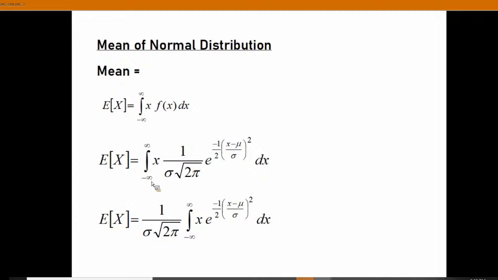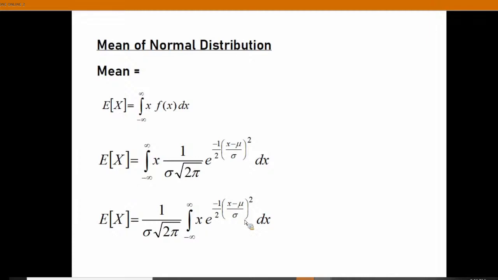This limit is applicable for x only. So sigma and root 2 pi are constant, that I have taken outside. You should write down, then only you will be able to correlate, otherwise it is not possible, all of you. 1 by sigma into root of 2 pi, minus infinity to plus infinity, x I have written like that, e power minus (x minus mu) whole square by 2 sigma square dx. Just like that I have copied here. I think it is clear for you.